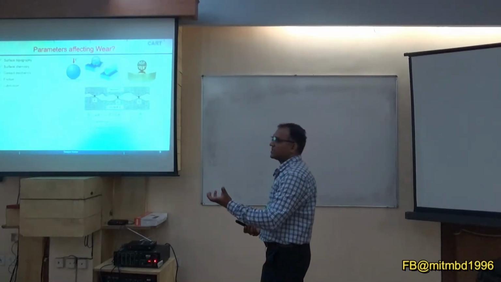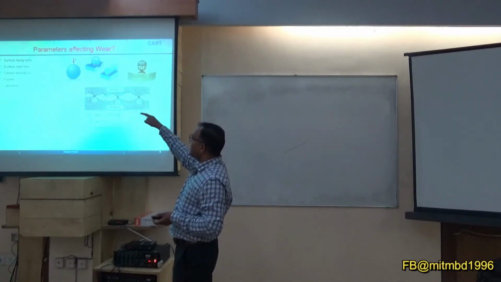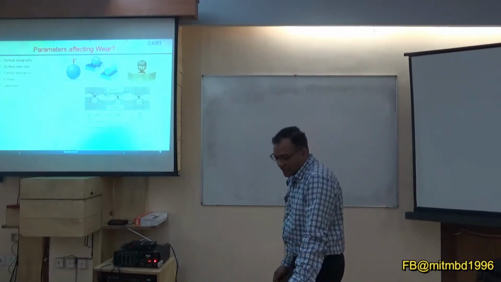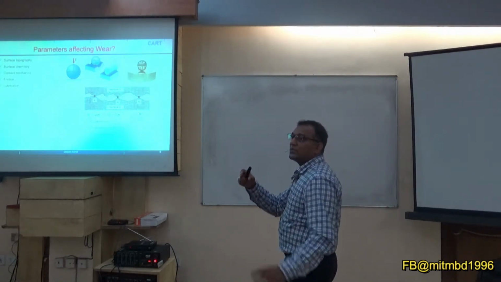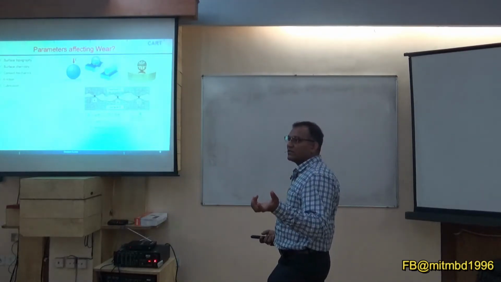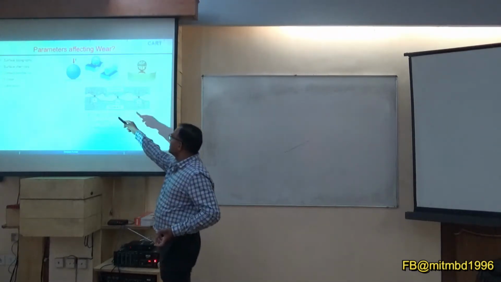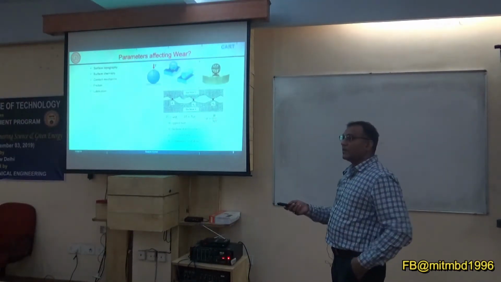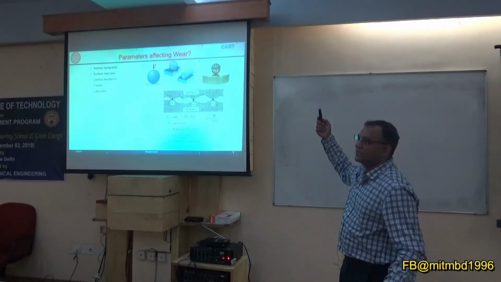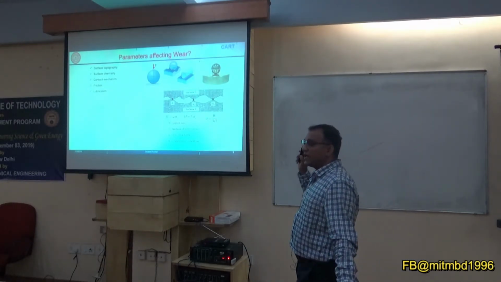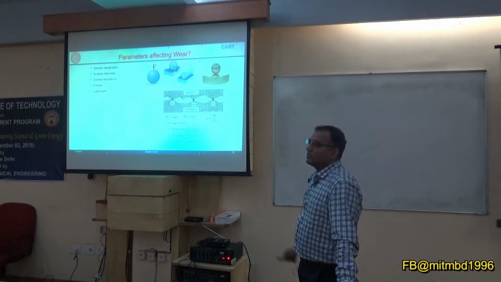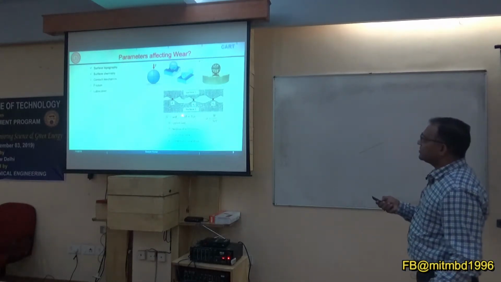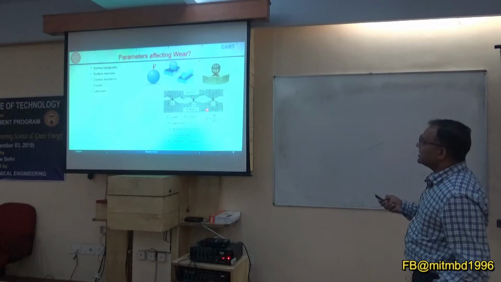Maybe what is the stress? If I say F by A, I will say 10 Newton divided by some 10 centimeter by 10 centimeter. So that will be some stresses which you have calculated, but it is not that. The real contact area may be 10 nanometer square. So contact stresses will be, instead of megapascal, it will be in GPa, and that gigapascal is enough to deform this material. So because of that, you can get deformation in these places and these processes basically.